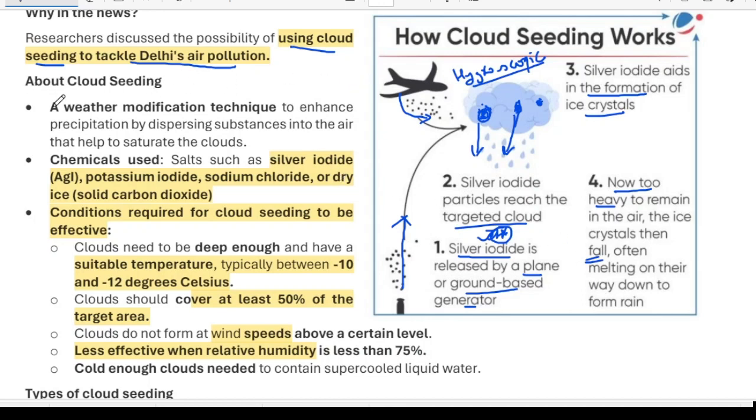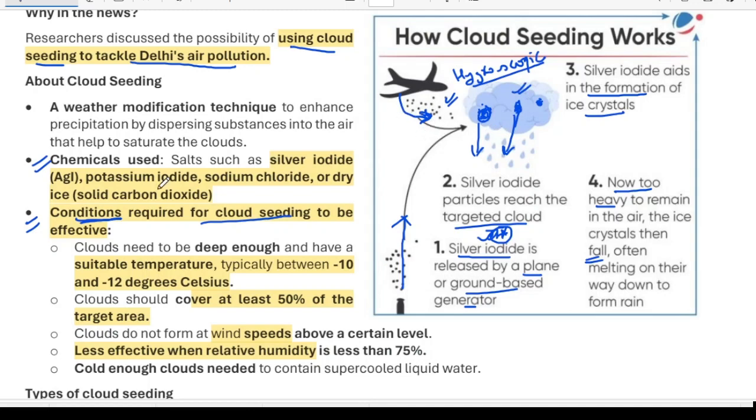I have already told you all this, and all the things are written here. You can just go through this. You must remember the conditions required for cloud seeding. It cannot work every time. There must be certain conditions under which the cloud gets formed. Otherwise, everyone would keep putting in silver iodide and getting rain.